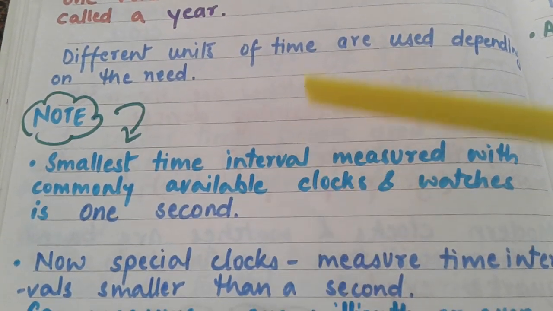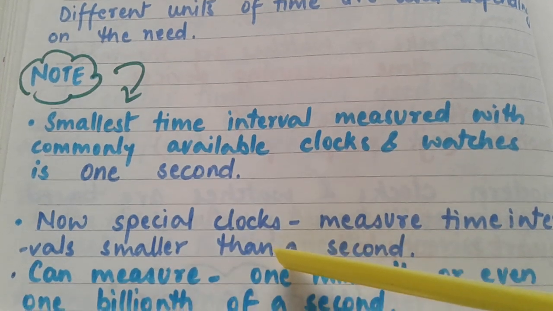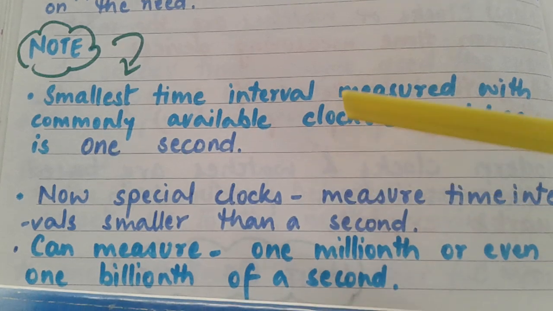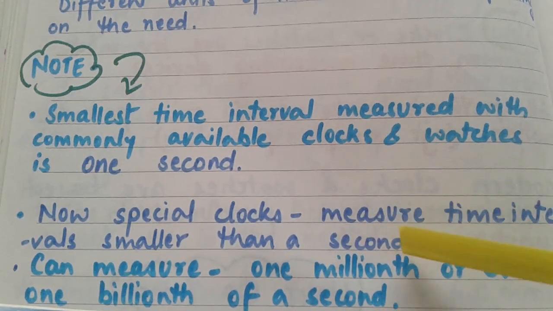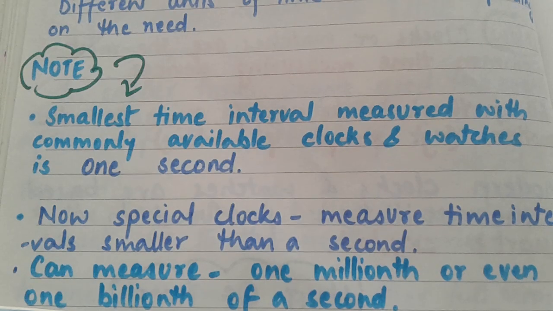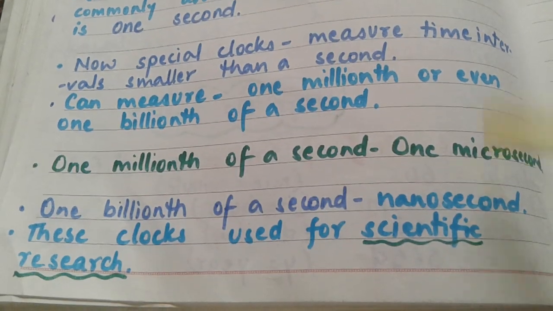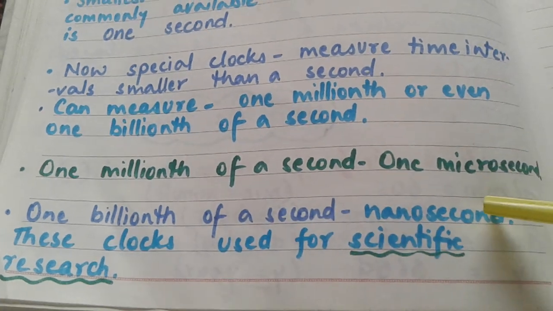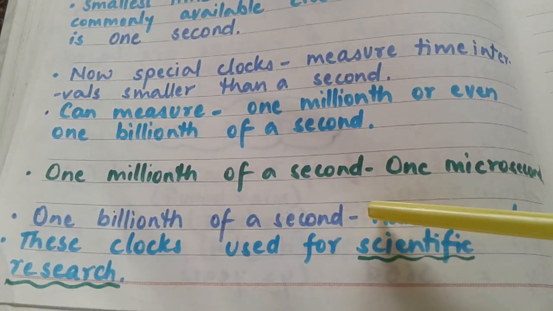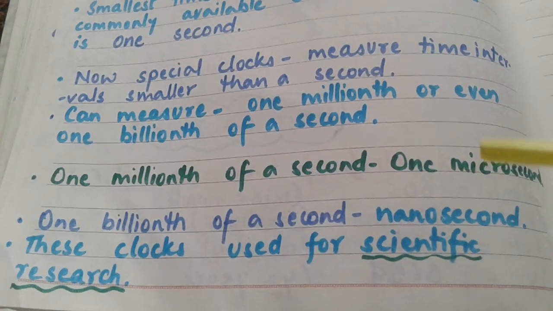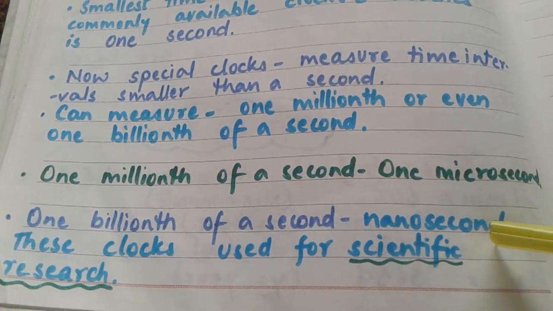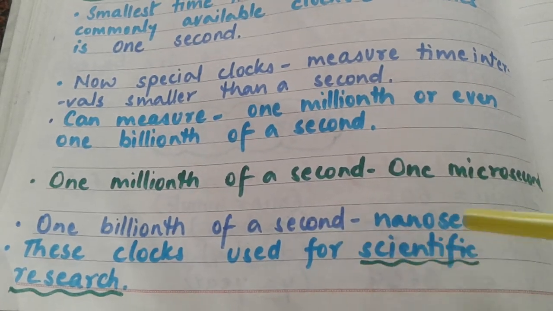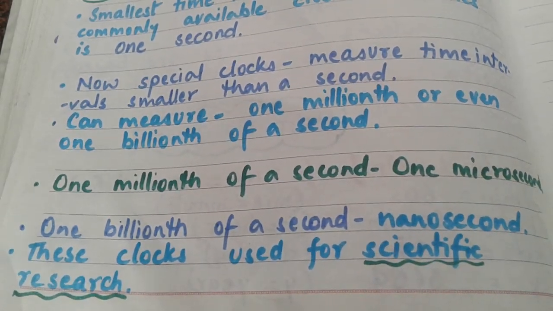Special clocks are also there, and they can even measure time intervals less than 1 second, like 1 millionth or even 1 billionth of a second. 1 millionth of a second is known as a microsecond, and 1 billionth of a second is known as a nanosecond. These special clocks measure very small time intervals, so they are used for scientific research purposes.